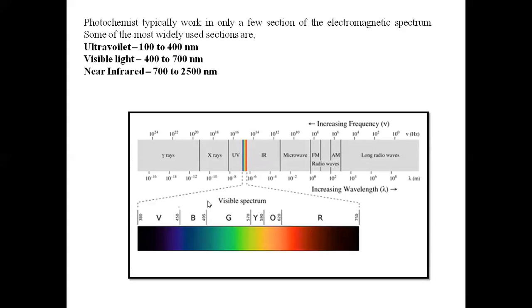This is the image which shows various types of radiation like gamma rays, X-rays, UV, IR, microwave, radio waves, and the long radio waves. Out of them, the UV visible portion, the ultraviolet and visible portion, is very important for a photochemical reaction.